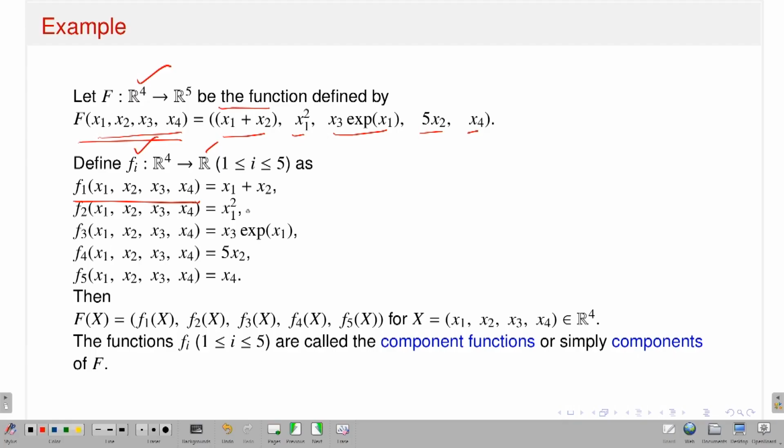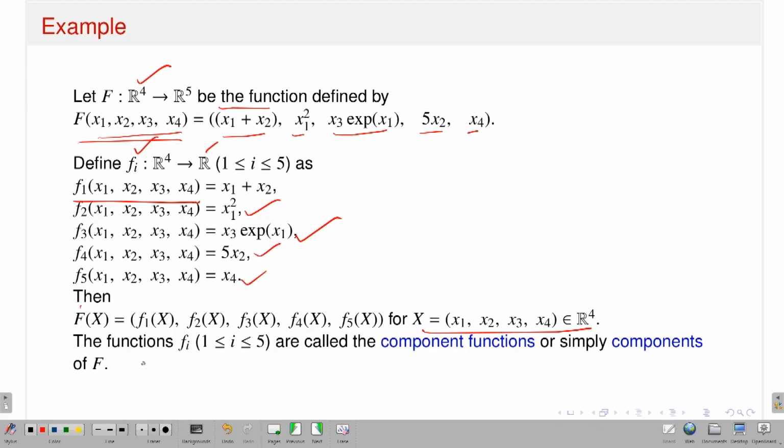Then similarly, what about the second function? This is x1 square. What about the third component function? x3 times exponential of x1. What is the fourth component function? It is 5 times x2. And what is the fifth component function? It is x4. So just by looking at the definition of the function capital F, you can easily recognize the component functions. Therefore, I can write capital F of x as f1(x), f2(x), f3(x), f4(x), f5(x) for x in R4.